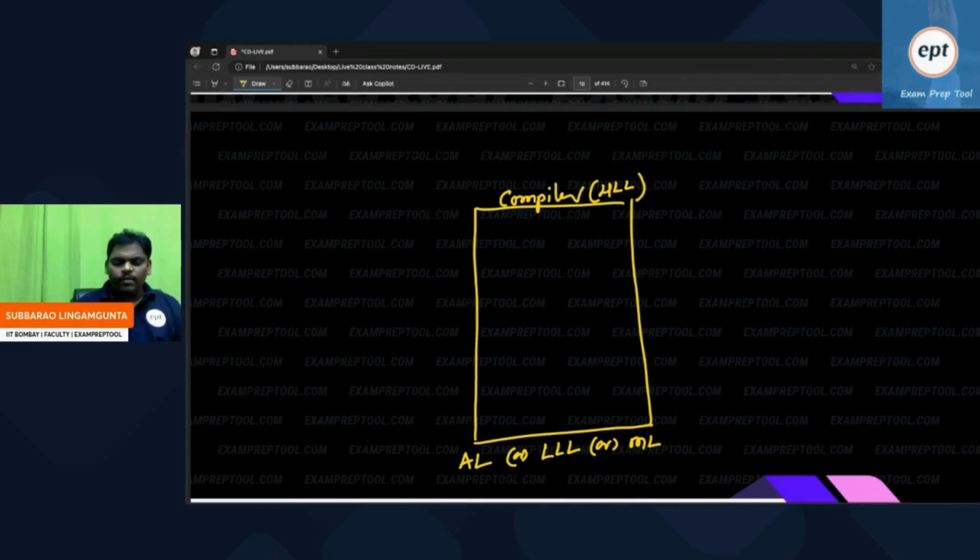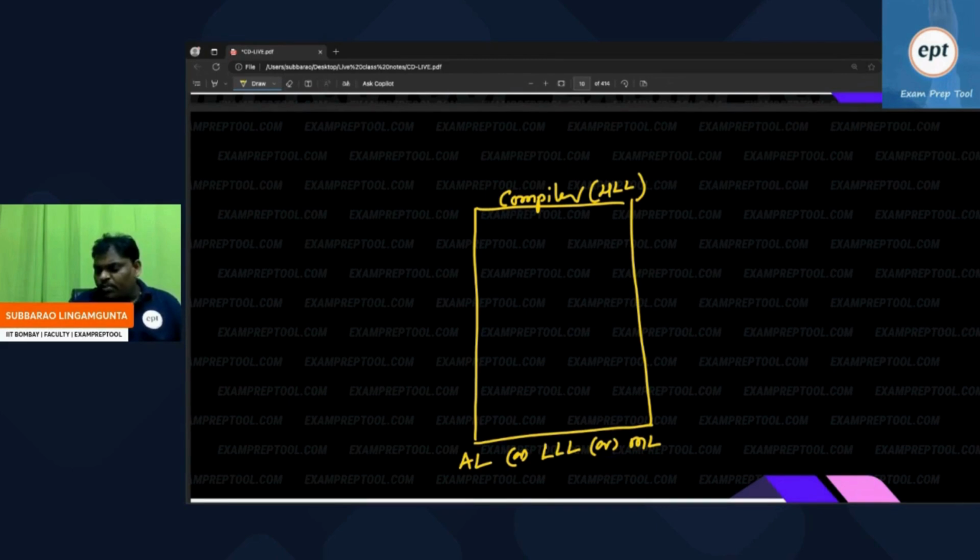Remember everyone, if anyone doesn't know, compiler is a software. Some people think compiler is hardware. No, bhaiya, compiler is a software. That is the reason people used to say install compiler, download compiler. Compiler is a software, it is a program. That is the reason we are discussing it as computer science people, because it is a program.